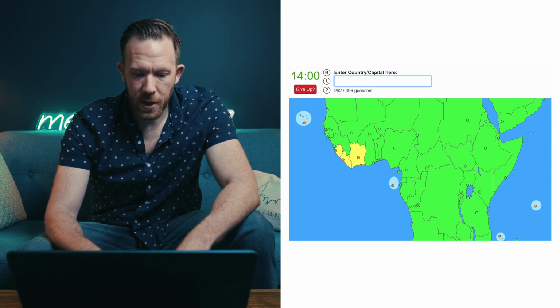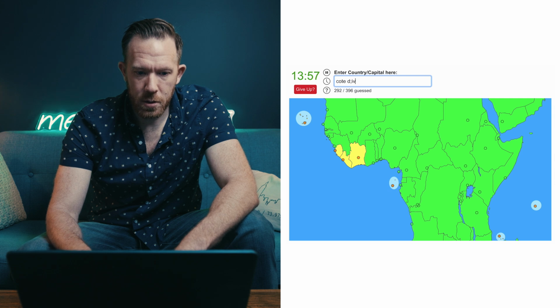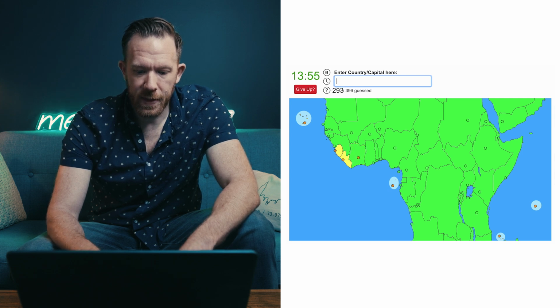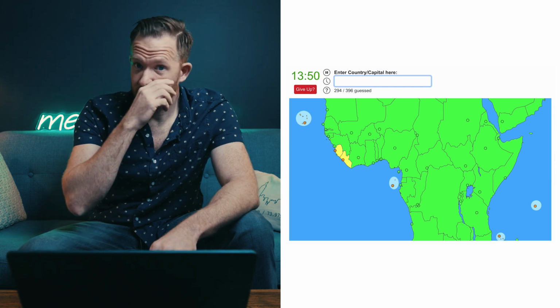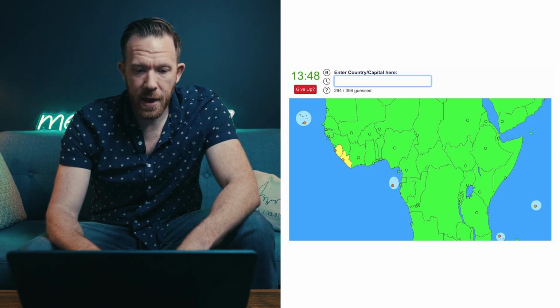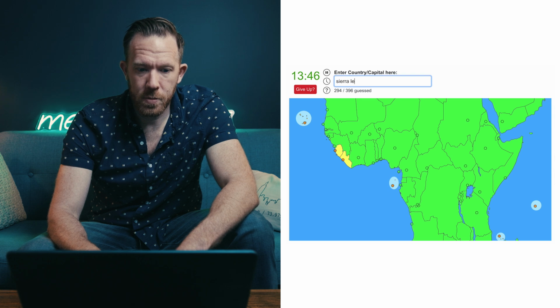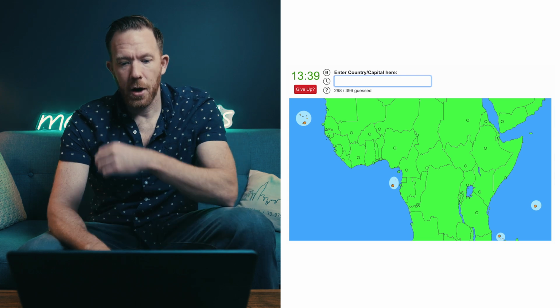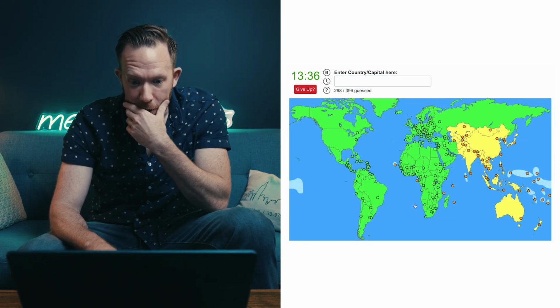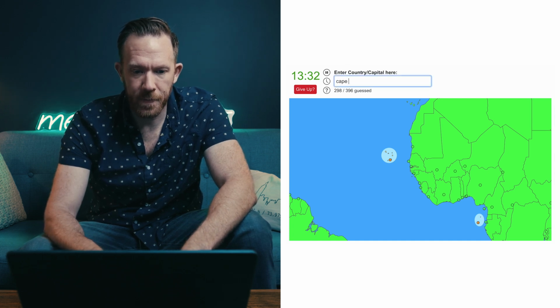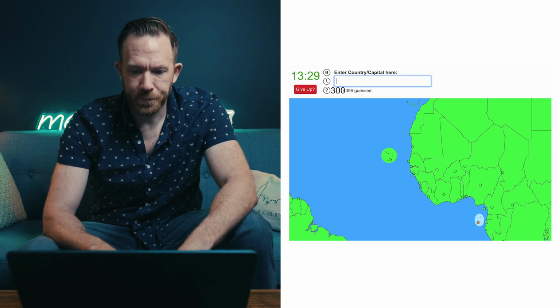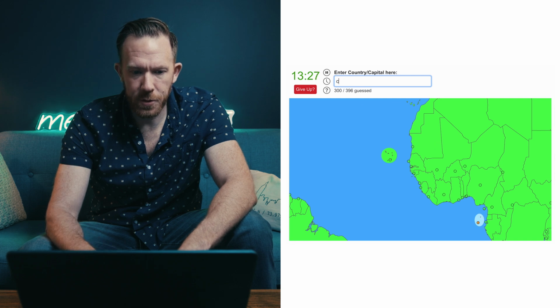Then we have Côte d'Ivoire, and the capital is Yamoussoukro. That's a mouthful. All right, and then we have Sierra Leone, which is Freetown, and Liberia, Monrovia. Okay, now we have a bunch of islands around. So over here on the west coast, we have Cape Verde. The capital is Praia. Then we have Comoros.